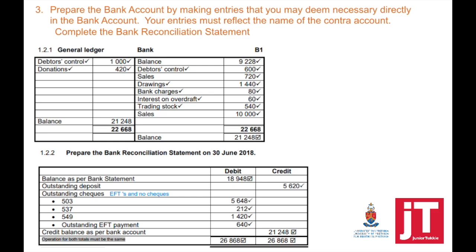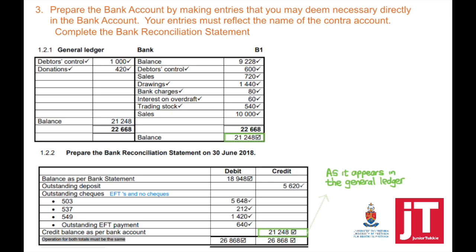This is an extract from a past exam paper, so remember there are no more outstanding checks, they are replaced by EFTs. A reminder, in your books, an unfavorable balance will appear on the credit side, so it must appear in the bank recon also on the credit side.